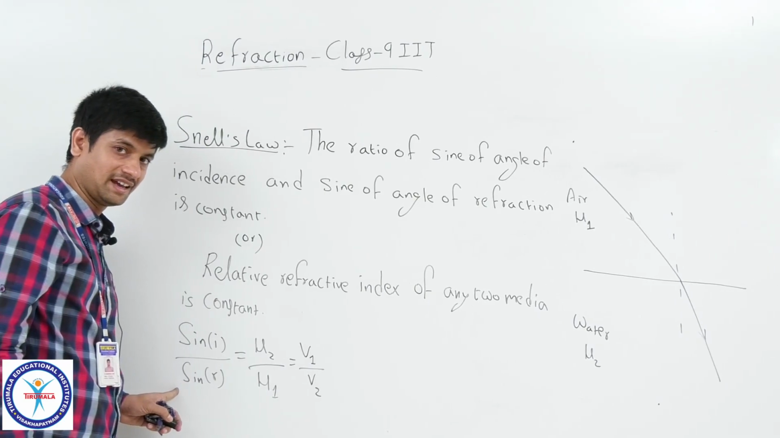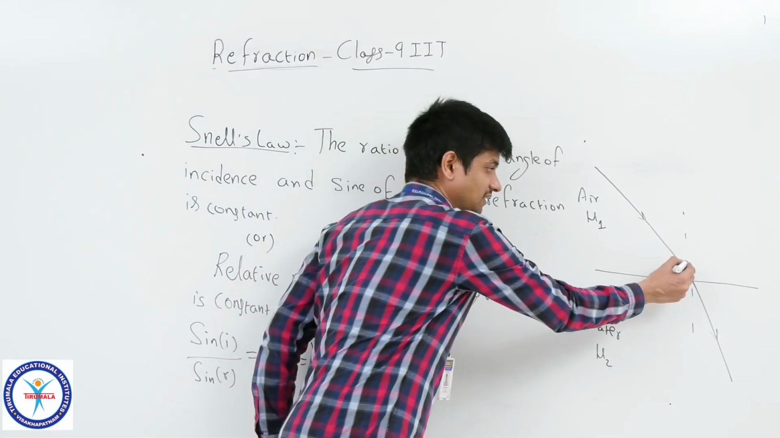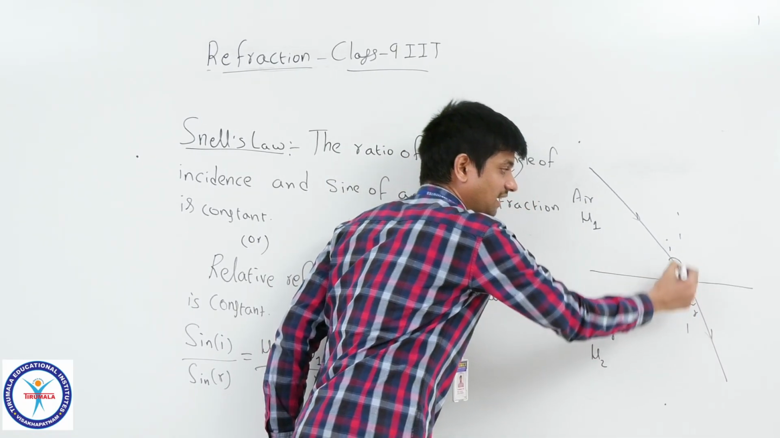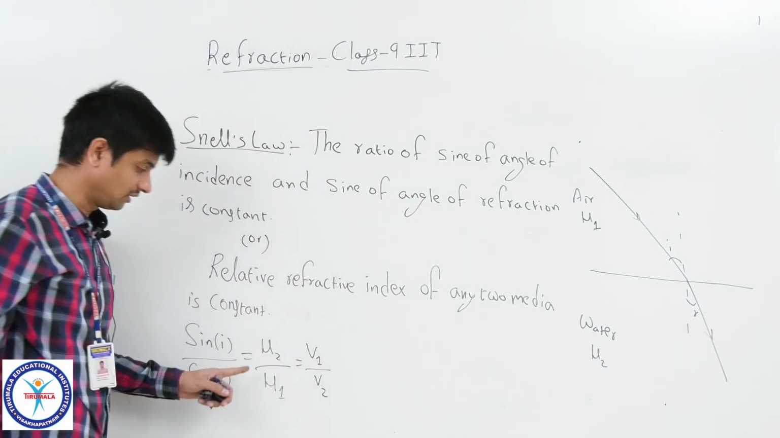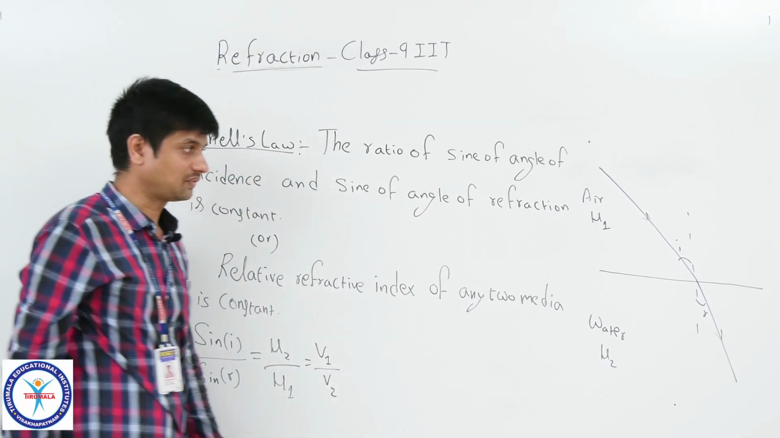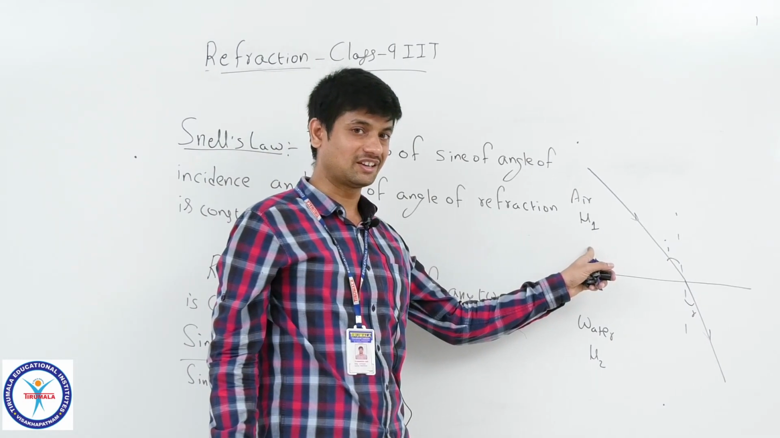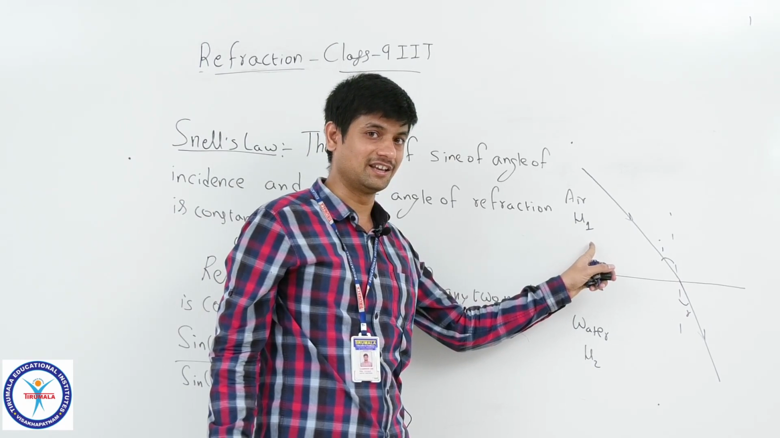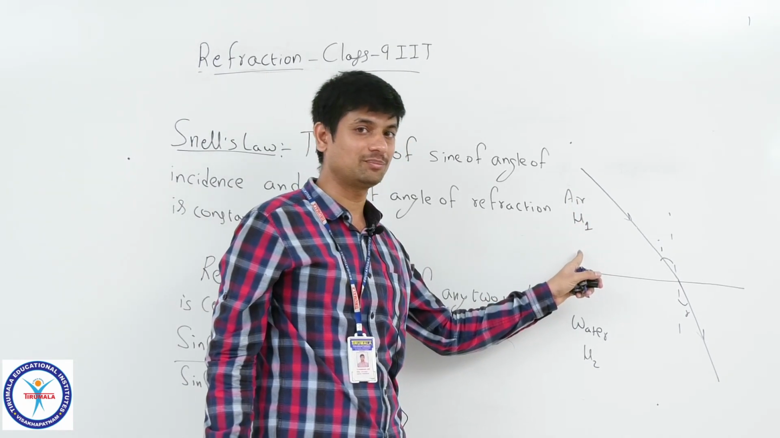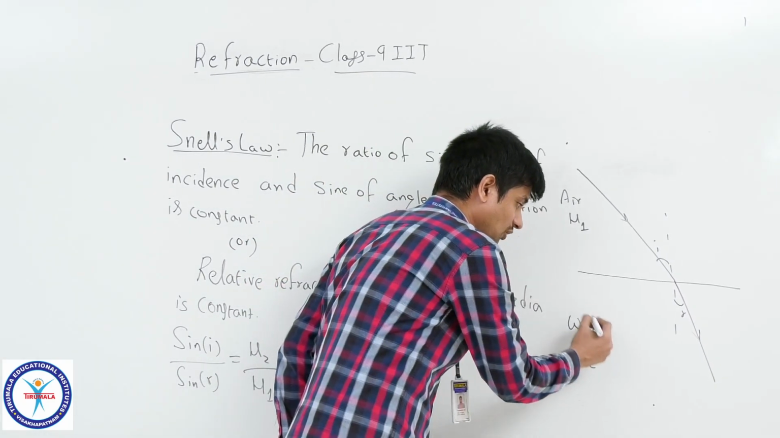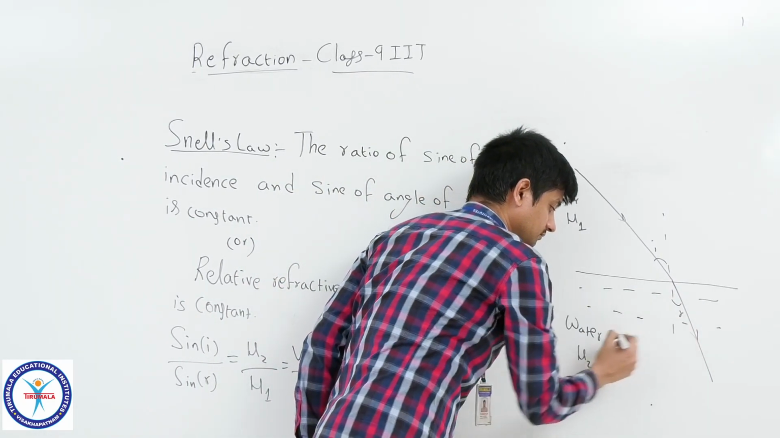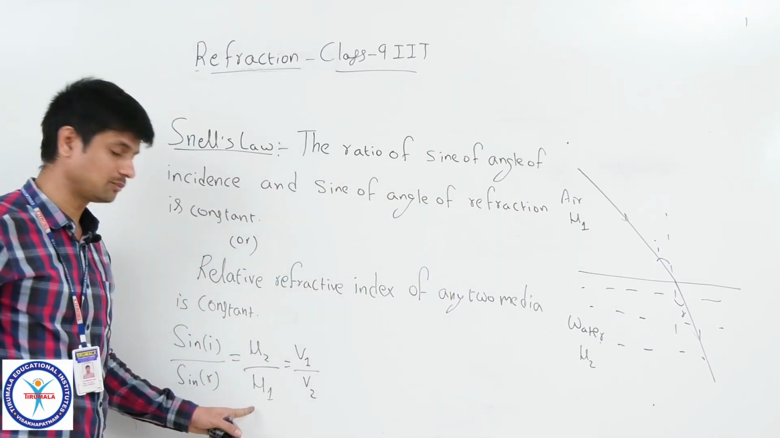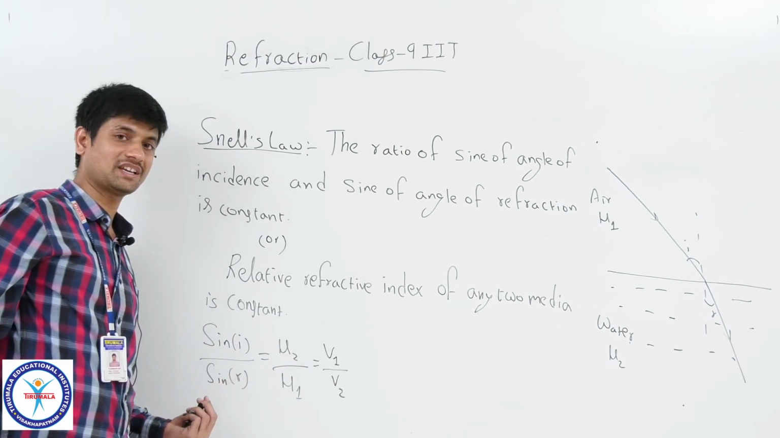According to this, sine I by sine R. Already I said this is the angle of incidence according to this normal, and this is the angle of refraction according to this normal. And mu2 by mu1, refractive index, I said before, is the ratio of the speed of the light in vacuum and the speed of the light in the medium. Here the first medium is air and the second medium is water. So the reciprocal ratio mu2 by mu1 is also equal to sine I by sine R.